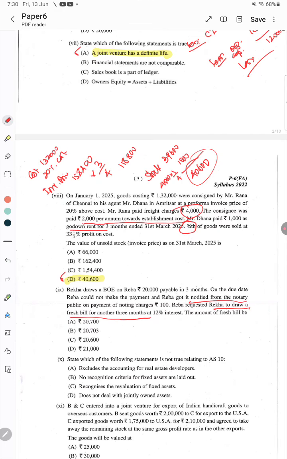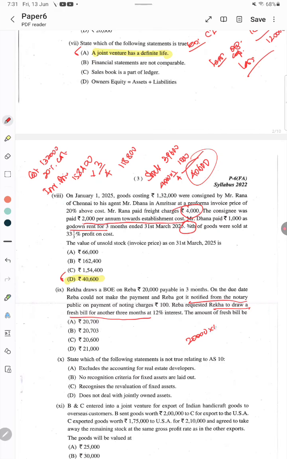Actually, noting charges will be given. Normally, it is paid by the bank, and later it has to be collected from the drawee. Now, the bill amount is 20,000 rupees, but Reba is not in a position to pay the money at the due date. He is ready to pay a new bill at 12% interest for 3 months.